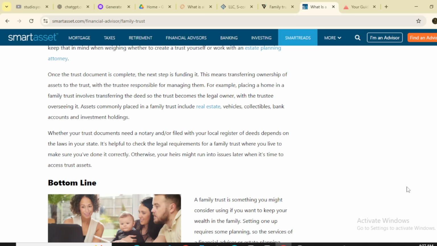Whether your trust document needs a notary or to be filed with your local register of deeds depends on the laws in your state. It is helpful to check legal requirements for a trust where you live to make sure you have done it correctly. Otherwise, your heirs might run into issues later when it is time to access the assets.